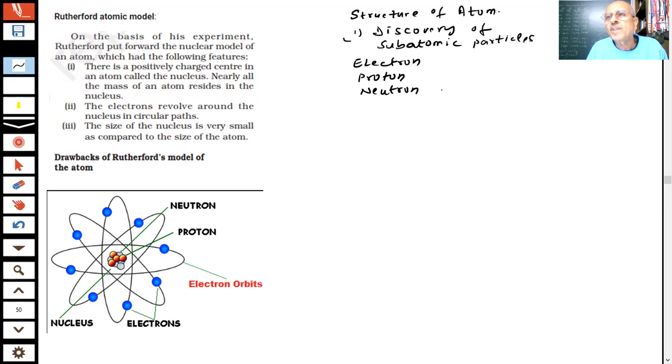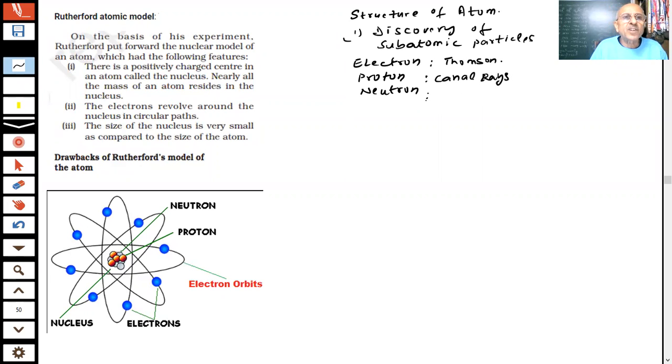So basically, three fundamental particles are present inside the atom, students. Electrons are negatively charged particles. Electrons were discovered by J.J. Thomson in the cathode rays, and the charge and the mass of the electron were determined. These were discovered by Thomson. Then canal rays were discovered, and we said there are protons. And James Chadwick discovered the neutron. So these are the three particles.